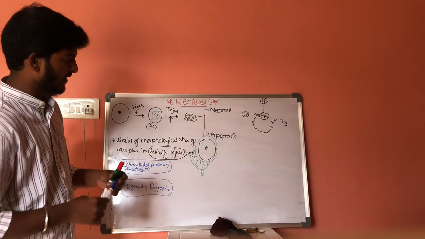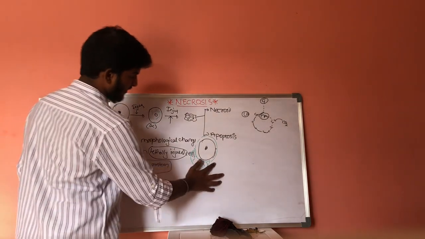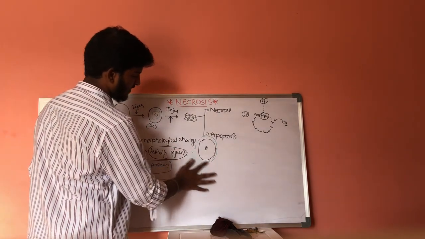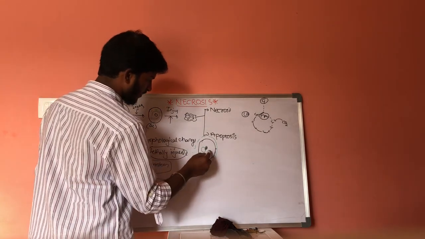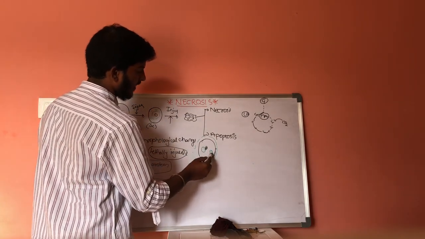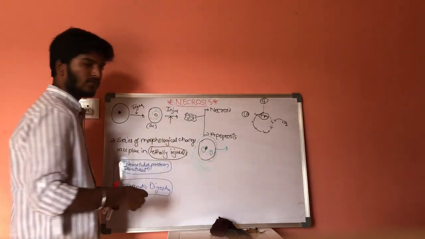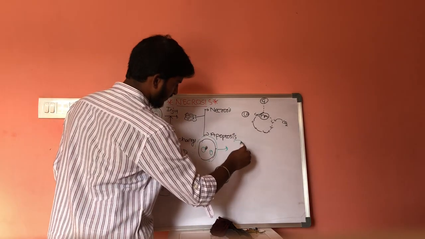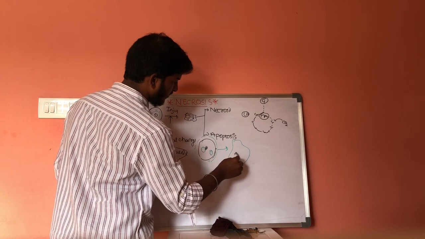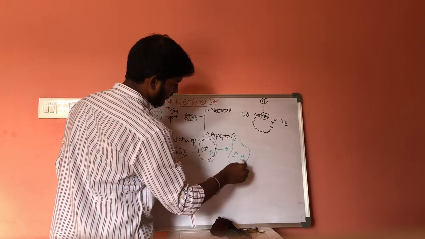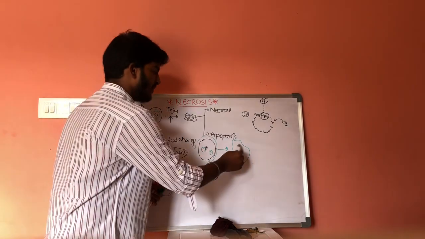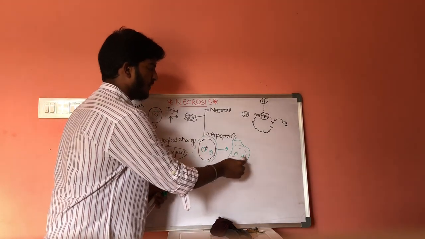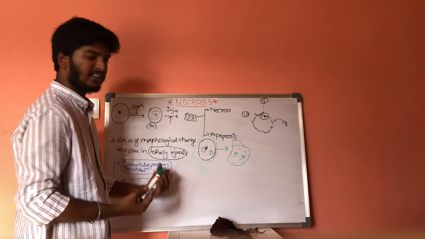Inside the cell, let us consider these are the lysosomes, and at further steps these lysosomes will get busted, and the content of the lysosomes will get expelled out, and ultimately results in death of the cell.